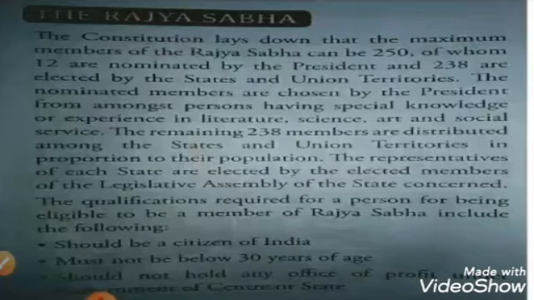The Rajya Sabha is a permanent house, as I told in the beginning, and 1/3 of the members retire after every 2 years. Means unlike the Lok Sabha, it is not dissolved after 5 years. After 5 years, the power of the Lok Sabha members can be finished. But here, 1/3 of the Rajya Sabha members change after every 2 years. Means after 6 years all the members can be changed, but it cannot be dissolved, and it is a permanent house. Clear? The President doesn't have the power to dissolve this Rajya Sabha.